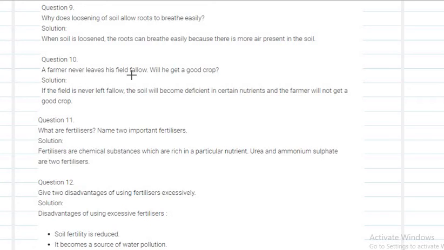A farmer never leaves his field fallow. Will he get a good crop? If the field is never left fallow, the soil will become deficient in certain nutrients and the farmer will not get a good crop. Again, what the farmer needs to do is add manure or fertilizer in order to get a good crop.